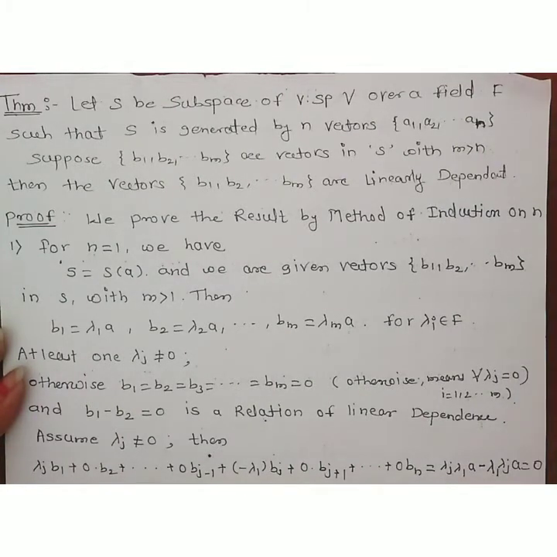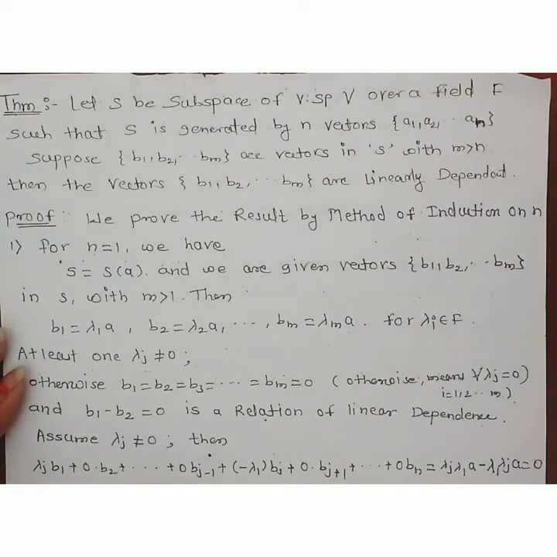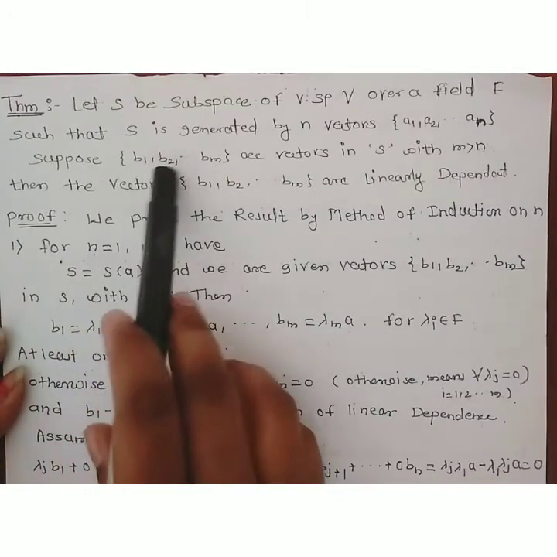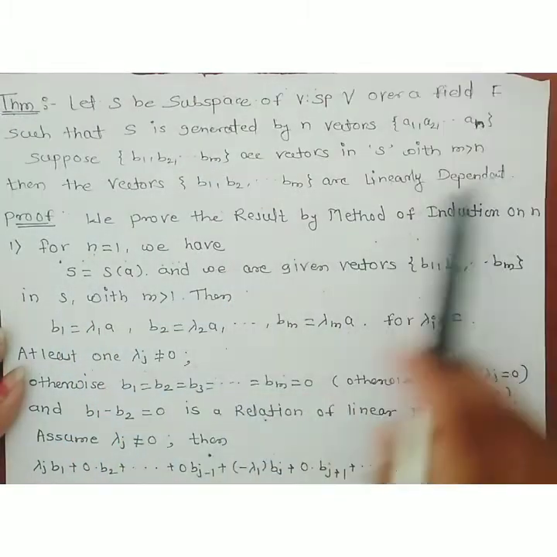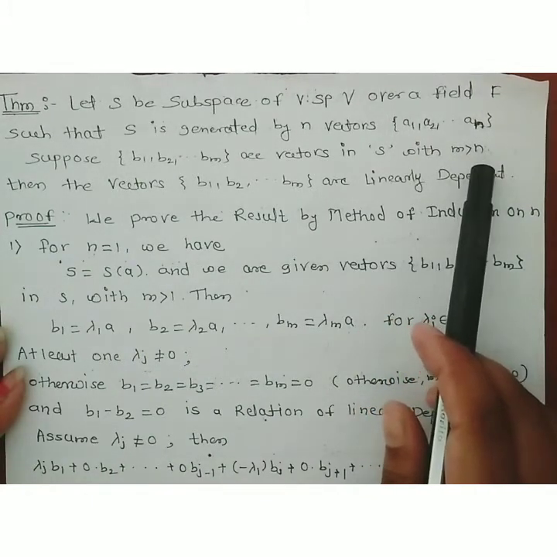We are given S is generated by n vectors a1, a2, an, and another set of vectors b1, b2, up to bm with this very important property, m strictly greater than n.